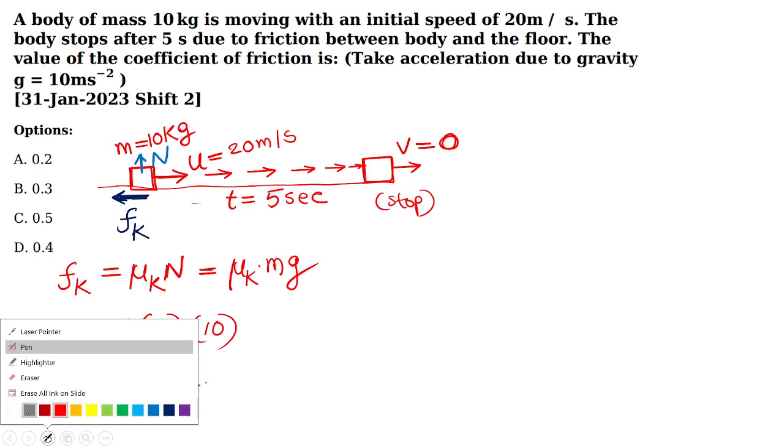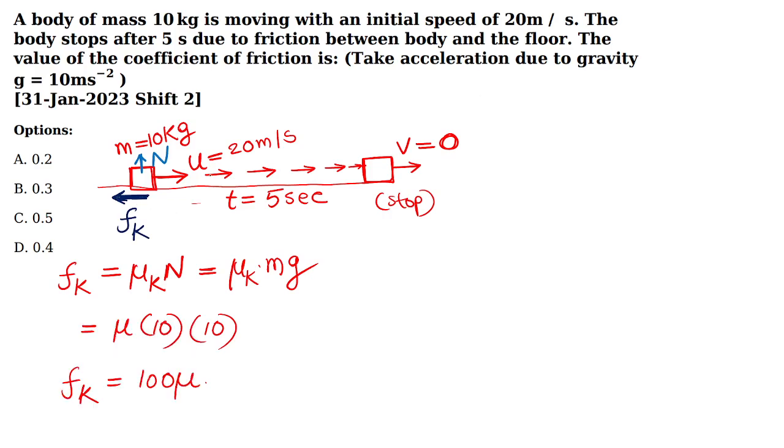Since there is a backward force, the body experiences retardation, negative acceleration. See, if there is force, there will be acceleration. Acceleration of a body means the net force experienced by the body. I have already explained that. What is a deceleration? Velocity is decreasing.